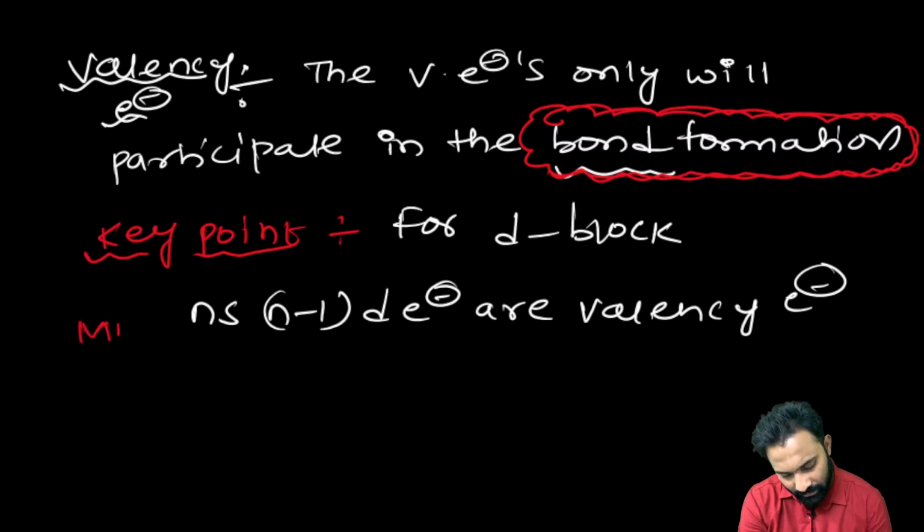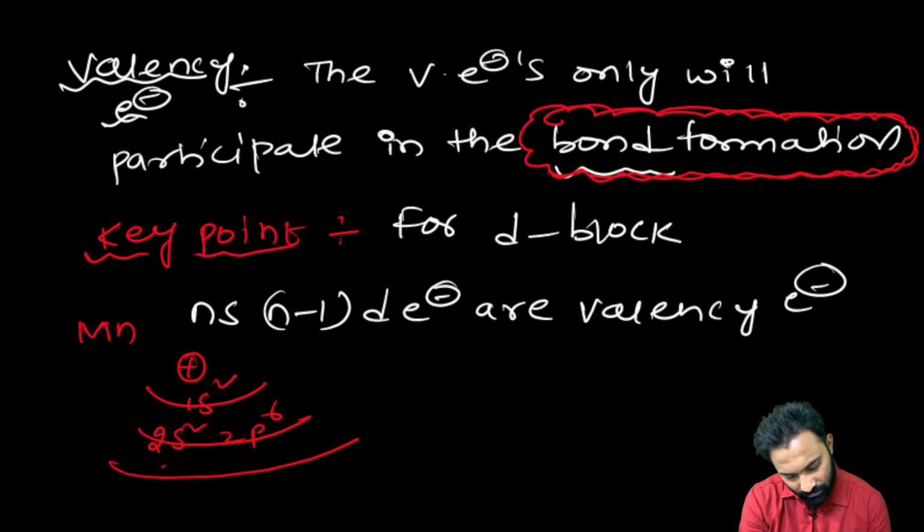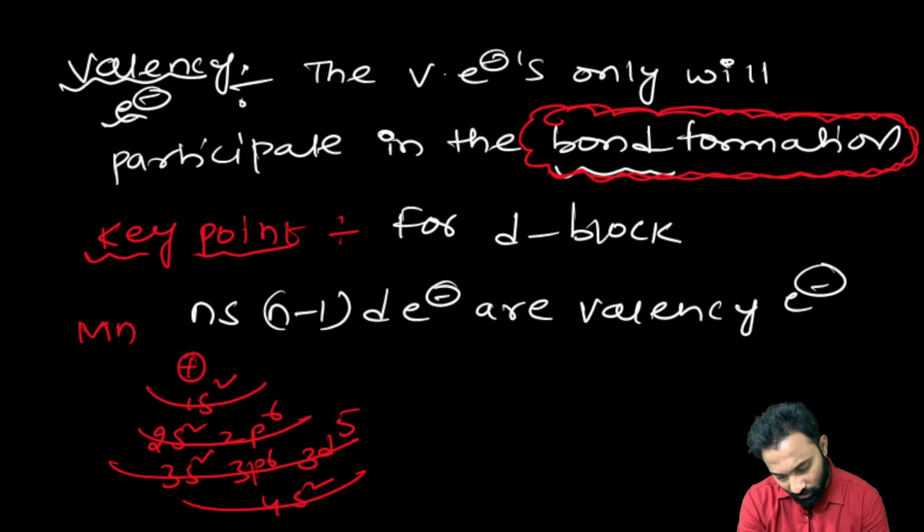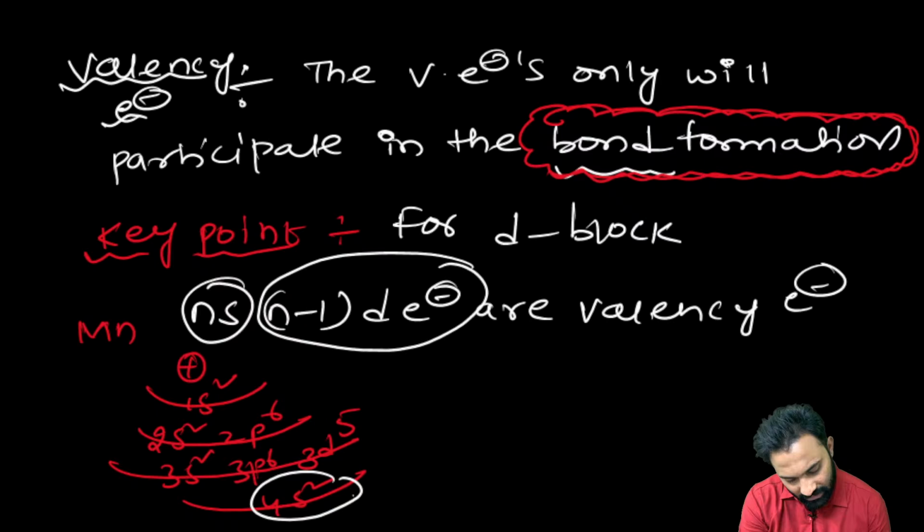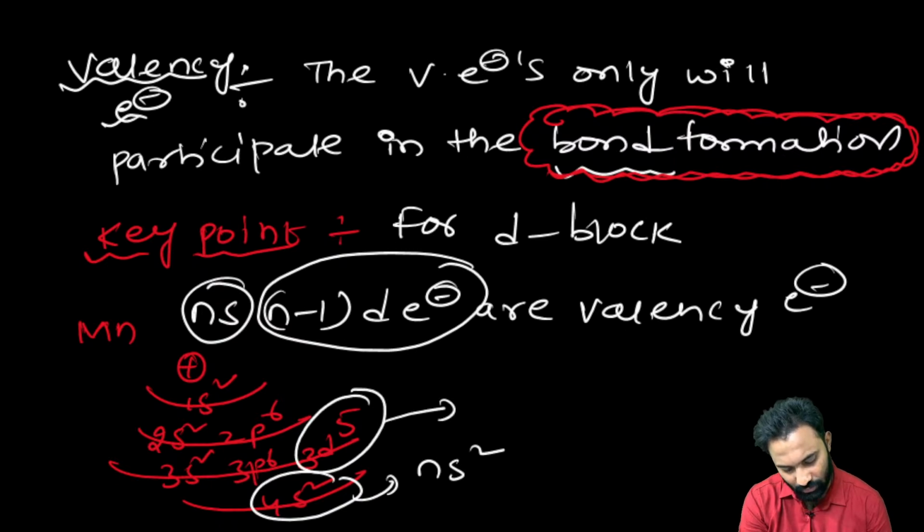If you write the Mn electronic configuration, it is 1s2 2s2 2p6 3s2 3p6 3d5 4s2. What I said was ns electrons and (n-1)d electrons. These are the ns2 electrons, and these are the (n-1)d shell d electrons. So ns has 2 and (n-1)d has 5.